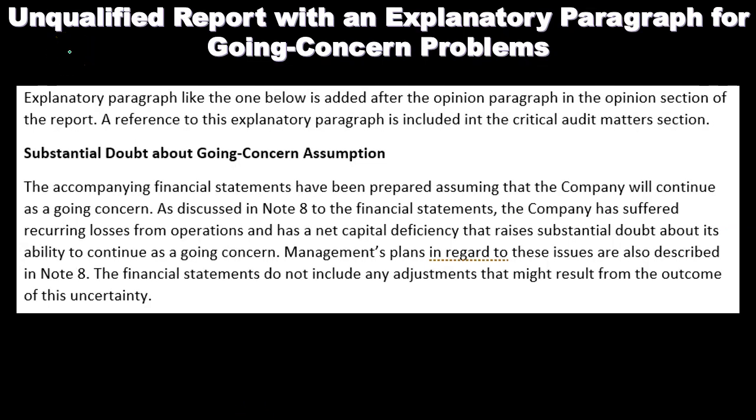Here's an example of an unqualified report with an explanatory paragraph for going concern problems. So again, remember, it's still unqualified. We haven't changed it from unqualified, the highest standard report, to a qualified report, but we are modifying it for this basic going concern problem. So this is just an example of the type of language which might be included. Explanatory paragraph, like the one below, is added after the opinion paragraph in the opinion section of the report. A reference to this explanatory paragraph is included in the critical audit matters section.